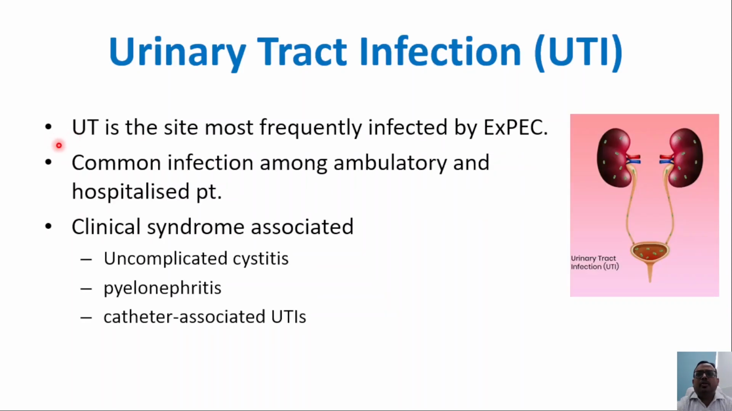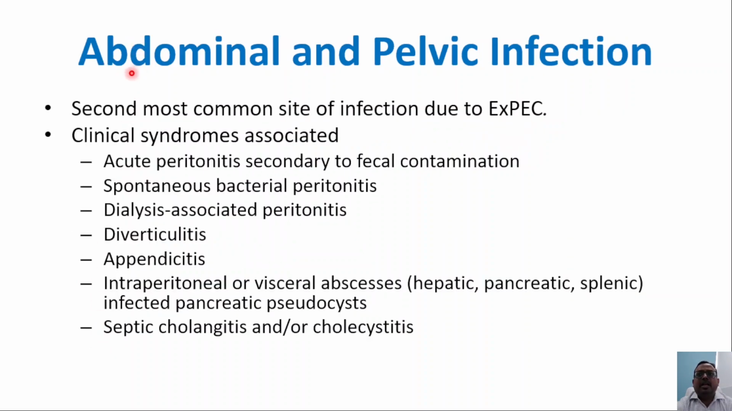So now let's go to extraintestinal infectious syndromes caused by E. coli. First is urinary tract infections. The urinary tract is the site most frequently infected by the extraintestinal pathogenic strains. It can cause infection in both ambulatory as well as hospitalized patients, and the clinical syndromes associated include uncomplicated cystitis, pyelonephritis or catheter-associated urinary tract infections.